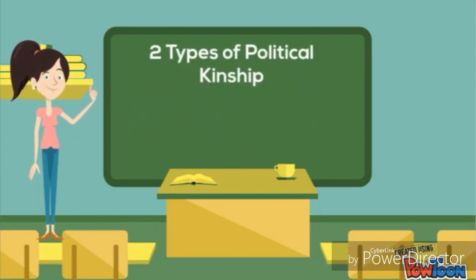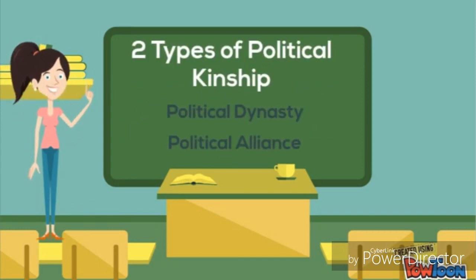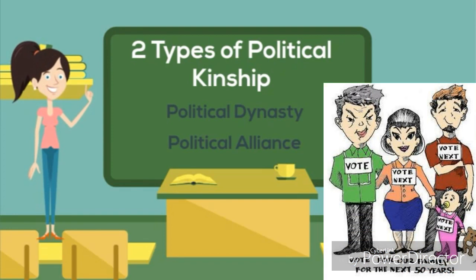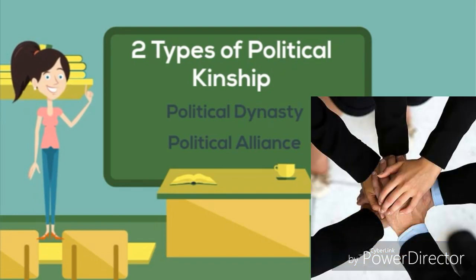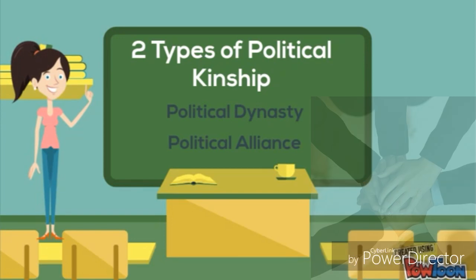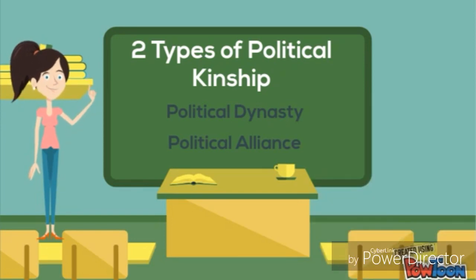There are two types of political kinship. First is the political dynasty. It may refer to the system of succession of political leaders from the same family or clan that maintains power for many generations. The second one is political alliance. As political parties may be formed by joining of forces of political families, political alliances may be created by the collaboration among political parties.